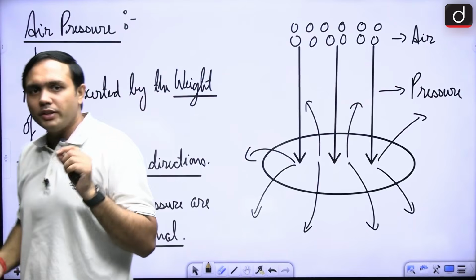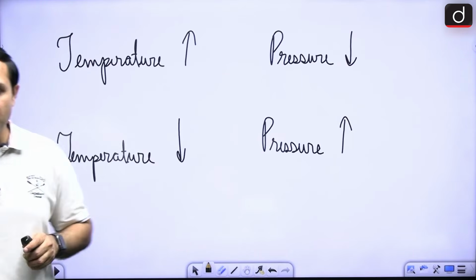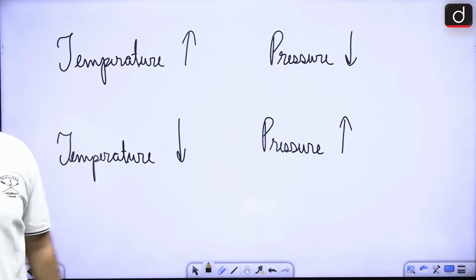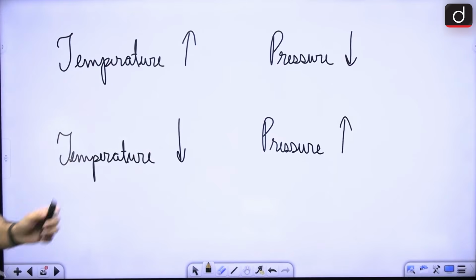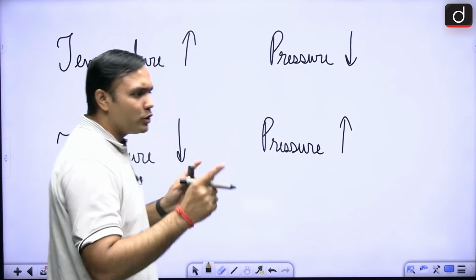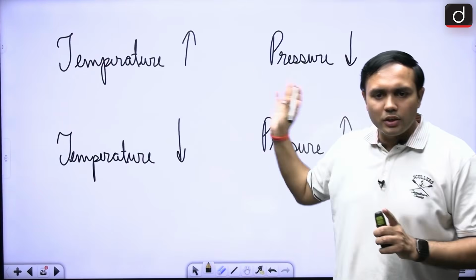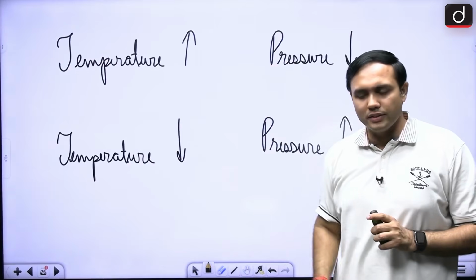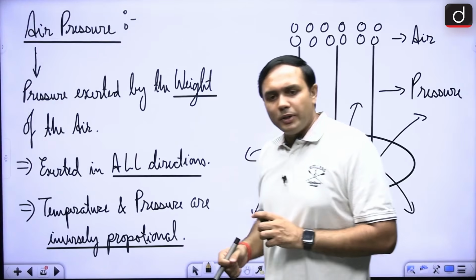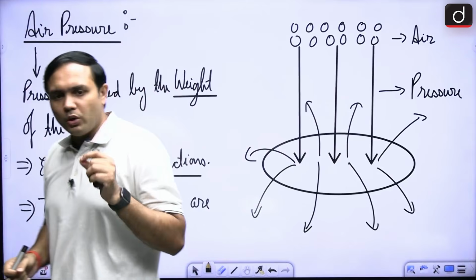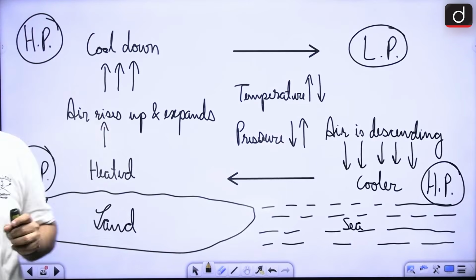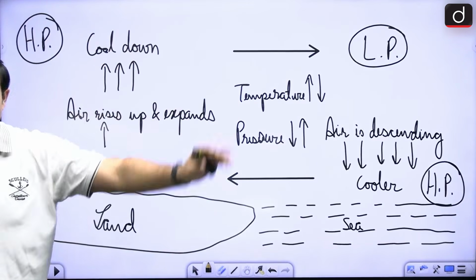Now the most important thing is that temperature and pressure are inversely proportional to each other, right? For our climatology section, this you can remember because it is in the troposphere that all the weather related changes are happening. So in this particular area, you can directly correlate this, right? Now, this particular section is very important because here you will try and understand what is the mechanism that is happening here, right?